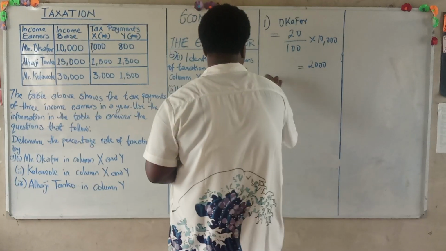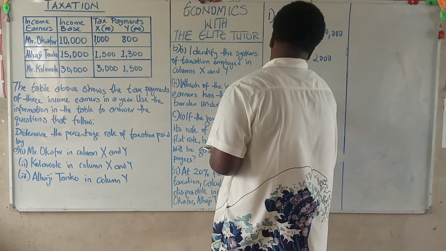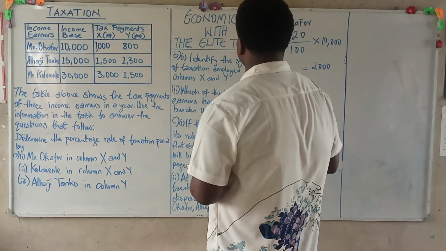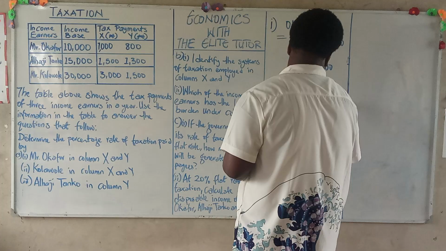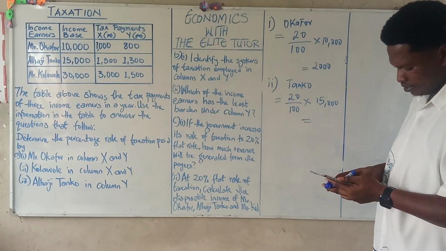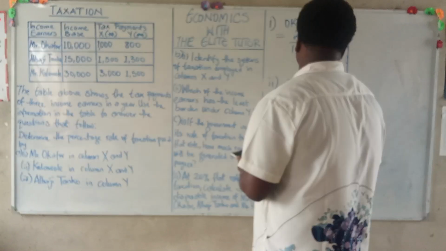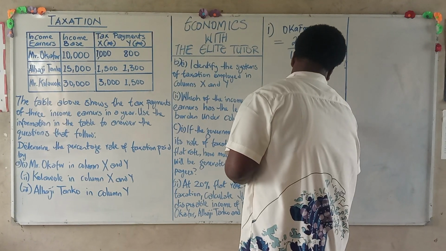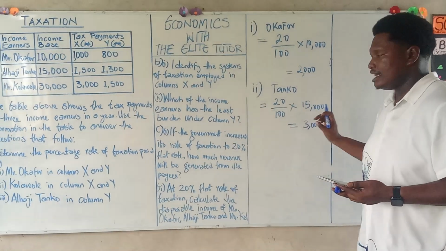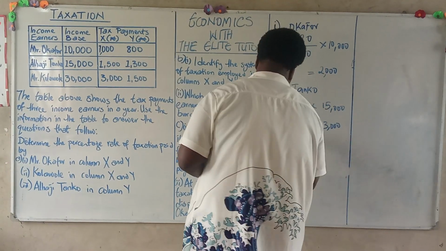And we have for Alhaji Tanko, we have 20% over 100 multiplied by his income base, which is 15,000 naira. 20% divided by 100 multiplied by 15,000 naira. This gives us 3,000 naira. So this tells us that from Alhaji Tanko, the government will generate 3,000 naira as a result of the 20% flat rate. And finally, from Mr.